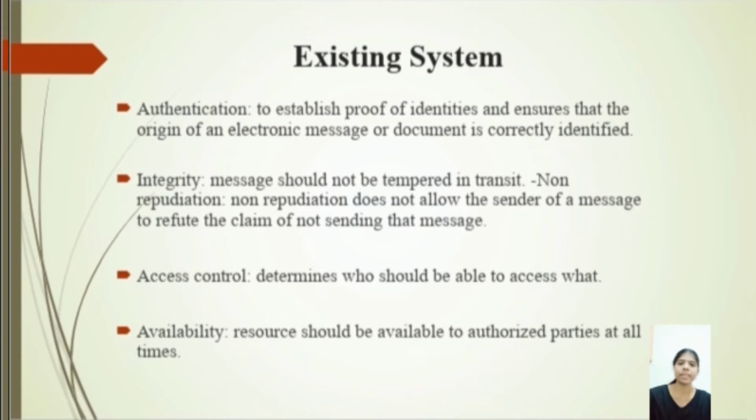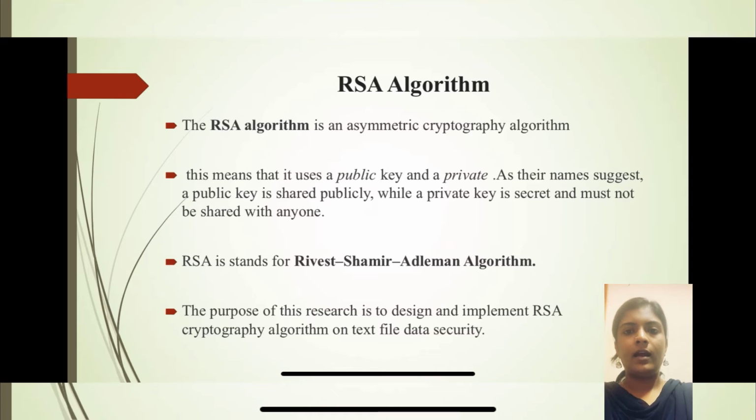And the next slides will be explained by my teammate Vishnu Varsha. Thank you. RSA algorithm. The RSA algorithm is an asymmetric cryptography algorithm. This means that it uses a public key and a private key. As their names suggest, a public key is shared publicly while a private key is secret and must not be shared with anyone. RSA stands for Rivest Shamir Adleman algorithm. The purpose of this research is to design and implement the RSA cryptography algorithm for text file data security.